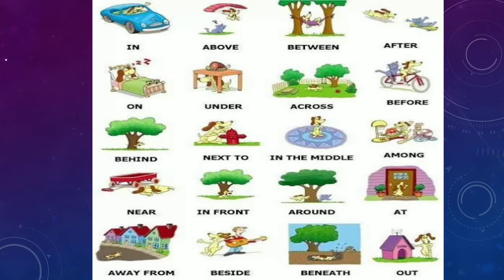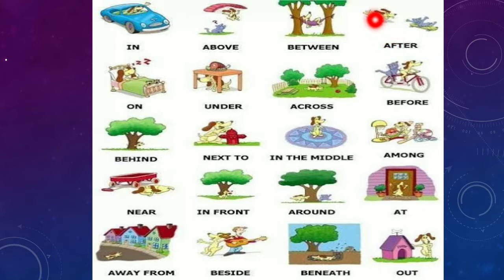First of all, you can see here in. Okay, it is used when one thing is within something or inside the edge of something. So here the dog is in the car. Above, it is used when one thing is higher than another vertically, right? So here the dog is above the cat. Between, it lies between two things. Okay, so two trees are here and the dog is lying between two trees.